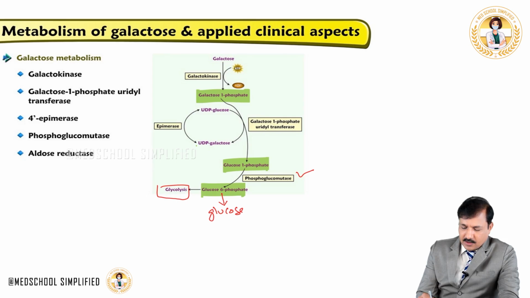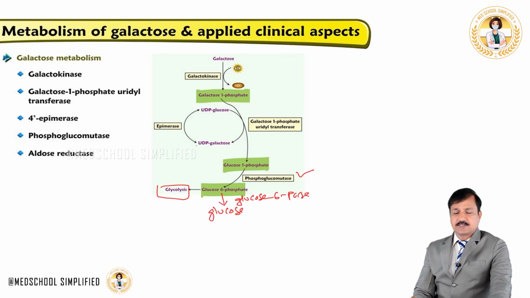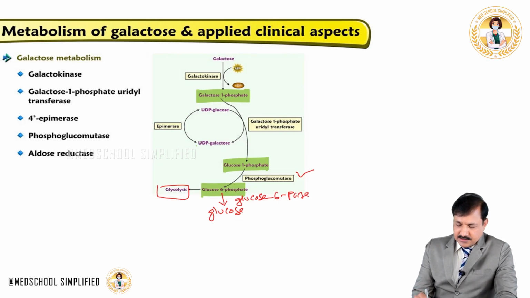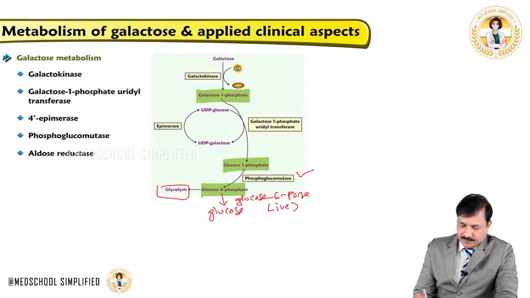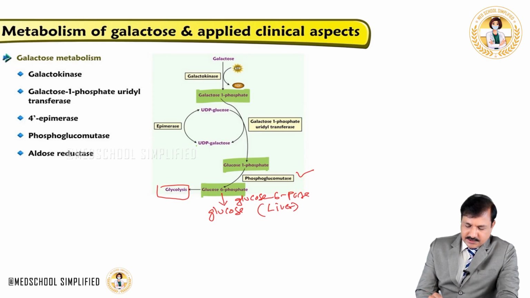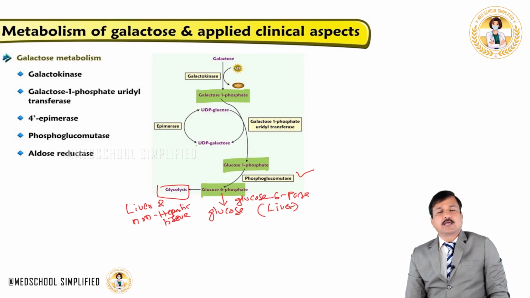And that glucose 6-phosphate can go into glycolysis, or it can be converted into glucose, and that is done by the glucose 6-phosphatase enzyme. This happens only in the liver, whereas glycolysis can happen in the liver and non-hepatic tissue. So this is the fate of galactose in the liver and other tissues.